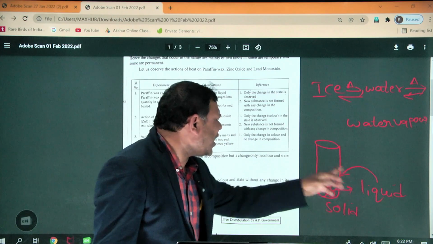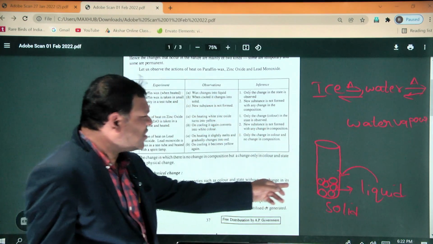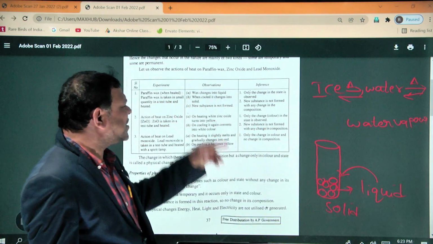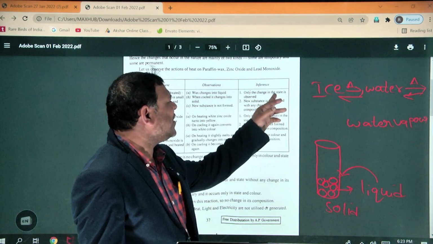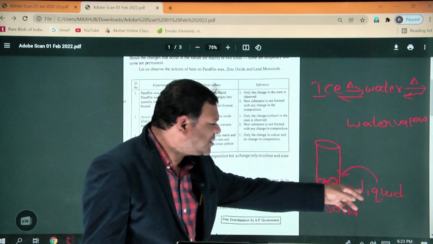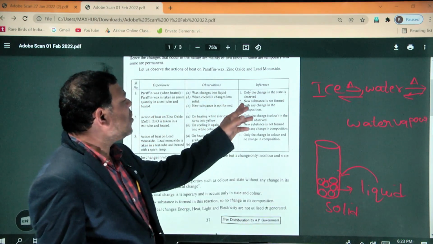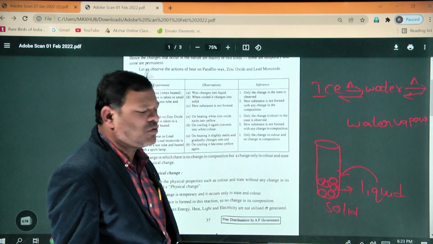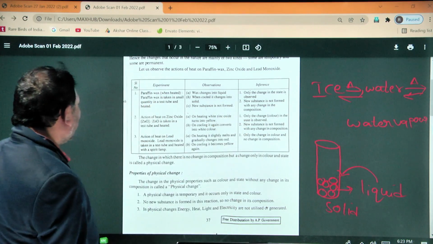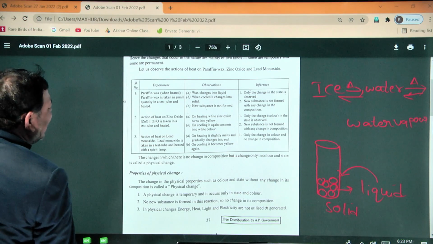When this liquid is cooled, it changes into solid. No new substances are formed. Inference: only the state changes, from solid to liquid, with no change in the composition.